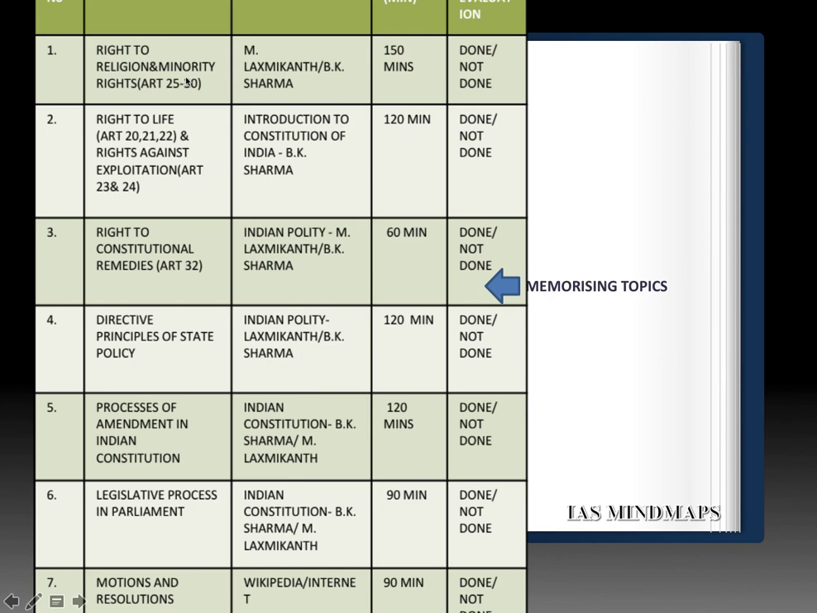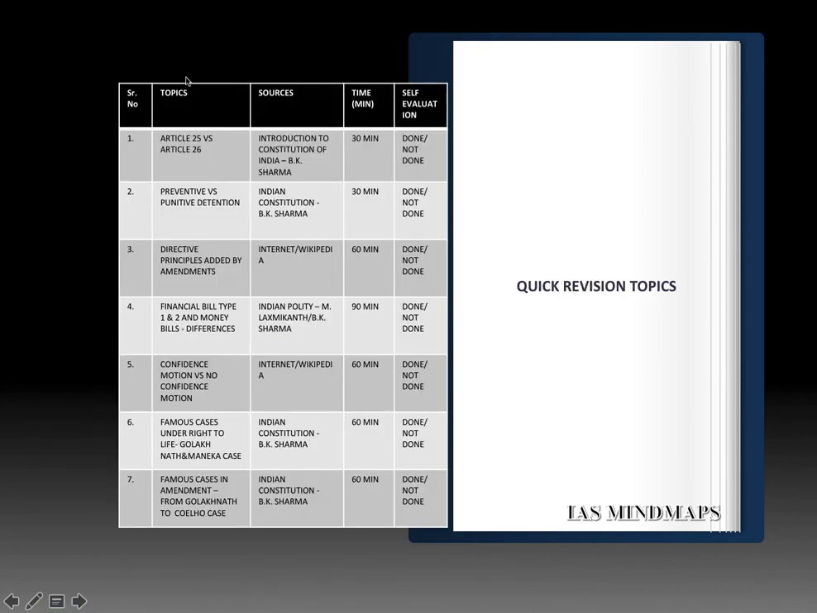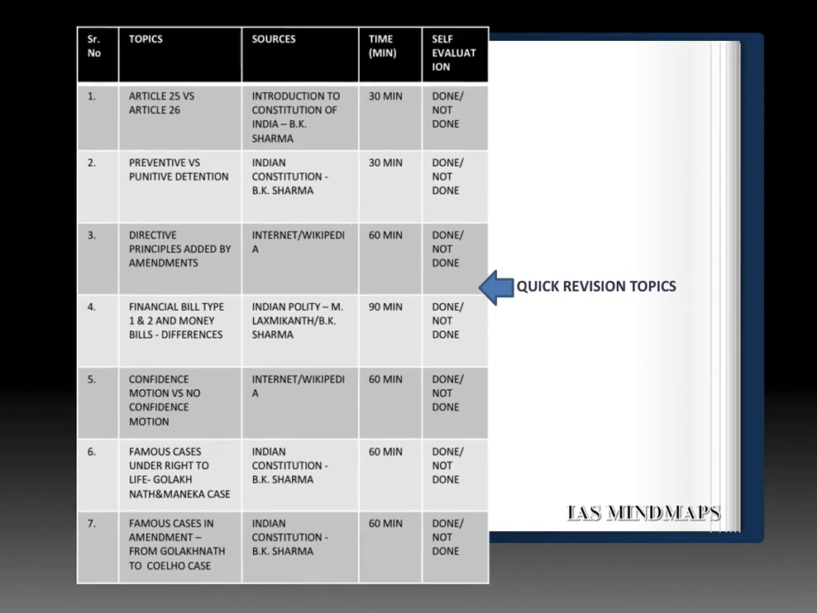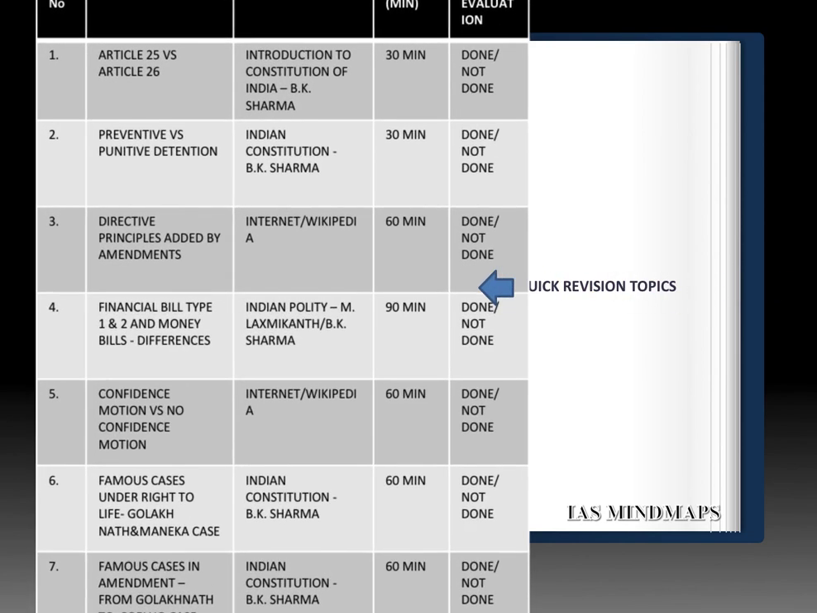Next, let us see the next set of topics, that is quick revision topics or factual topics important for prelims purpose. So for prelims, statement-based questions might be asked over Article 25 versus Article 26, that is individual right to religion versus collective right to religion. Please refer Brij Kishore Sharma book for it. 30 minutes is the timeline given.